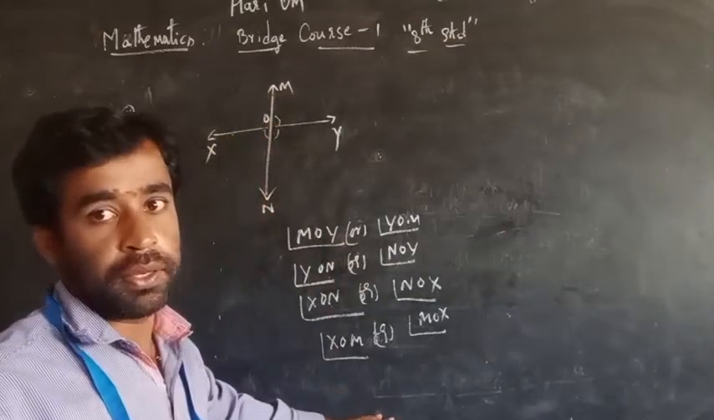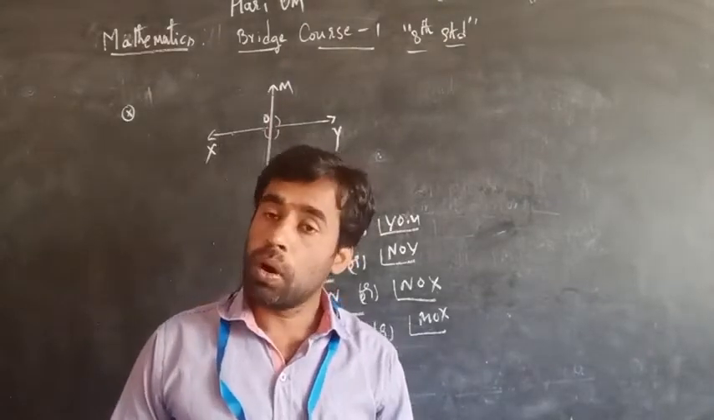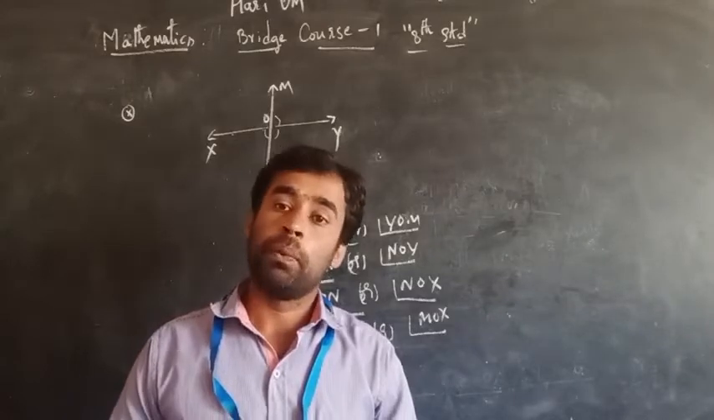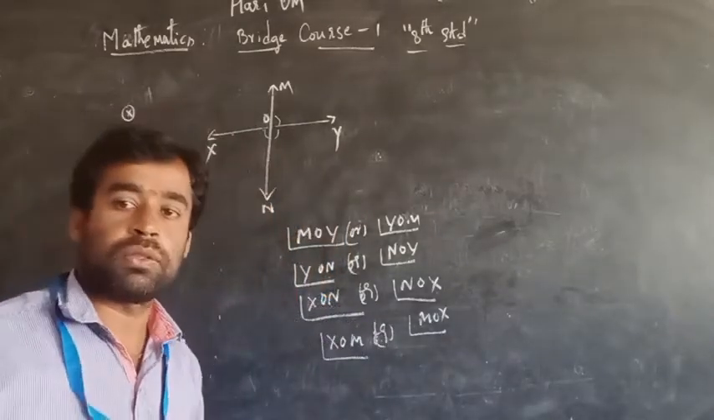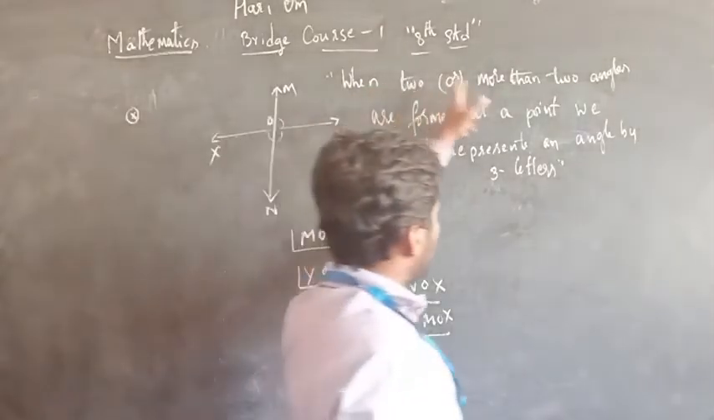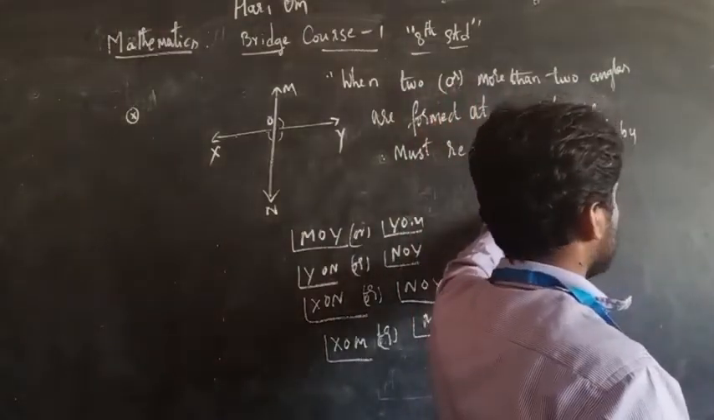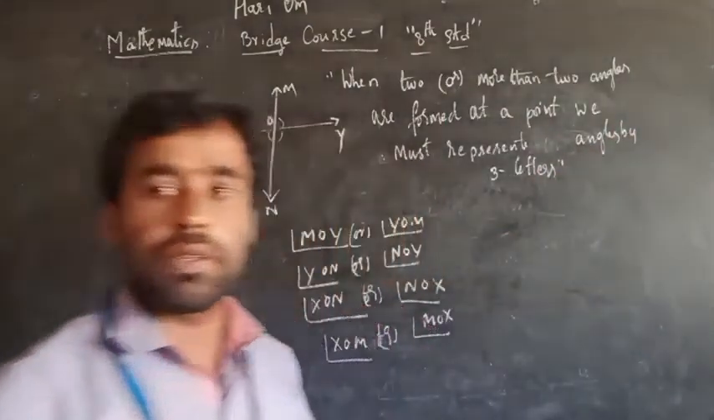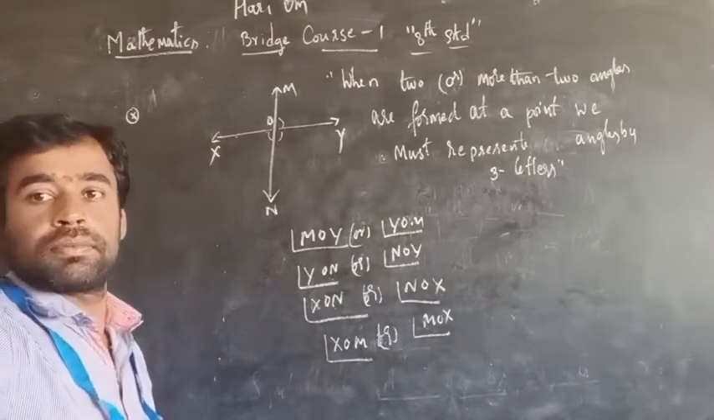That one I have written here. When 2 or more than 2 angles are formed at a point, we must represent them by 3 letters. Here I will write that one. Take this. So under that we will take: when 2 or more than 2 angles are formed at a point, we must represent the angles by 3 letters. Is it clear? So under that we should take this example. Take down this one.